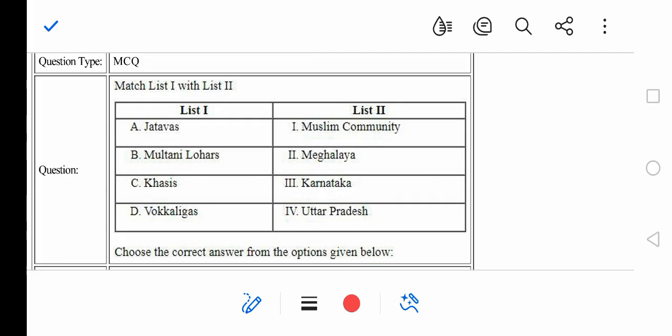So we all know list A defines, right, and we have to match it with list number 2, right? So list A, the option number A can be correctly matched with option number 4, and as we all know, Vokkaligas of Karnataka, right?